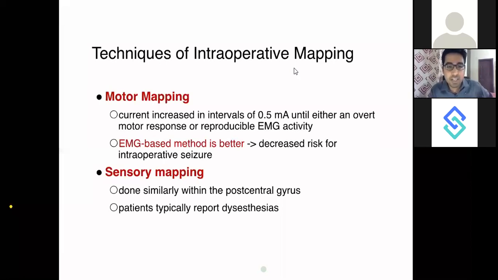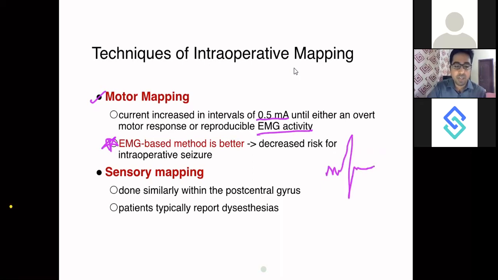Now talking about techniques of intraoperative mapping. How would you do it? I was telling you the whole idea and concept behind these processes, and now the specific aspects. Motor mapping is done, as I told you, starting at 0.5 milliampere and increasing until you see EMG activity or a muscle twitch. The EMG-based method is better because a lesser amount of current is required. Rather than observing the patient twitch with a higher amount of current, you go with a lower amount of current and see the EMG pulses in your EMG machine.